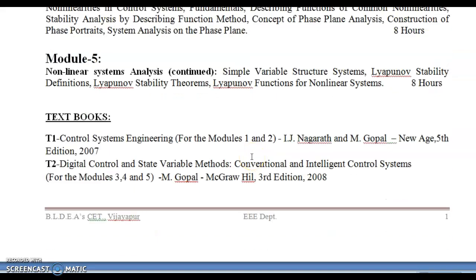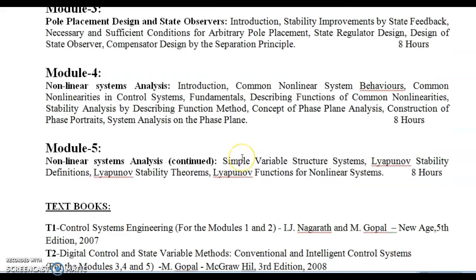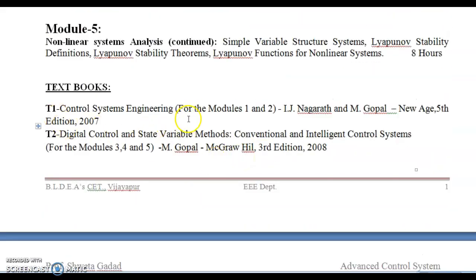This is your advanced control system syllabus. The textbooks for this subject, you can take I.J. Nagrath, M. Gopal. Whatever I'm doing here, you go through any textbook, but better you refer to my notes. My notes are enough for your exam. I'm going to take the theory part.